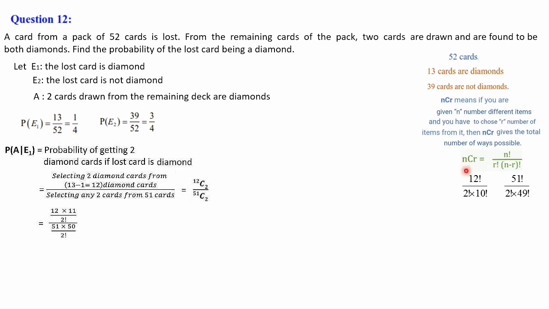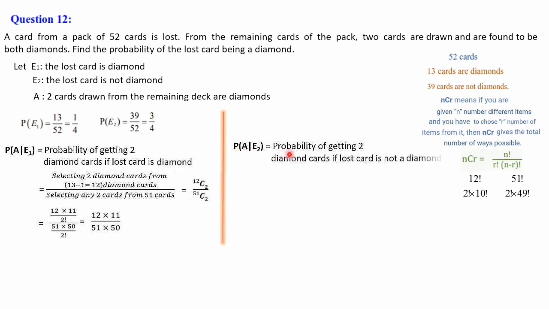So here 12 factorial by 2 factorial and 10 factorial is 12 into 11 by 2 factorial. I have already explained how this comes. Here when we calculate, it is 51 into 50 divided by 2 factorial. Now that is just a calculation. Here 2 factorial we can cancel in both the numerator and denominator. 12 into 11 divided by 51 into 50. Let it be there.